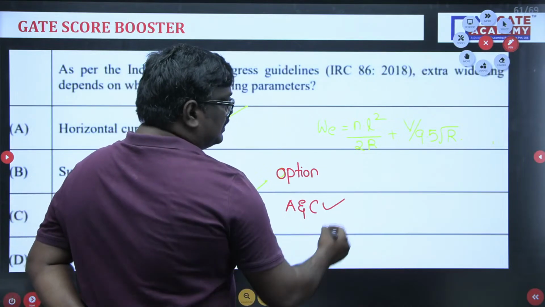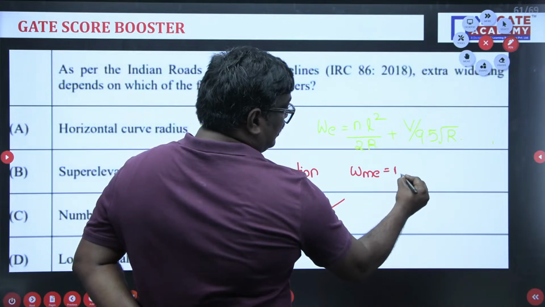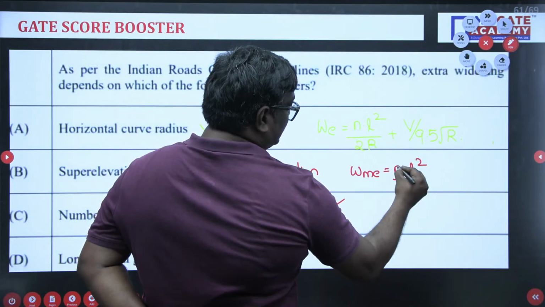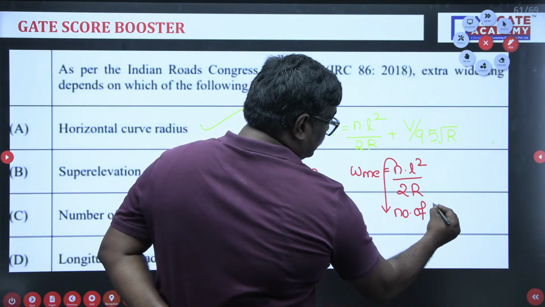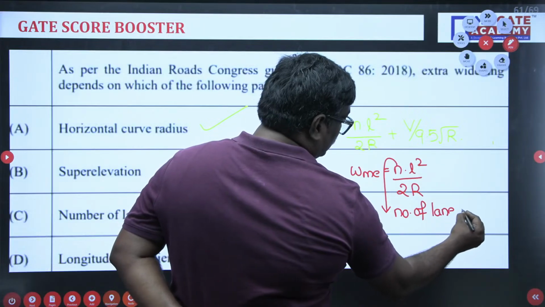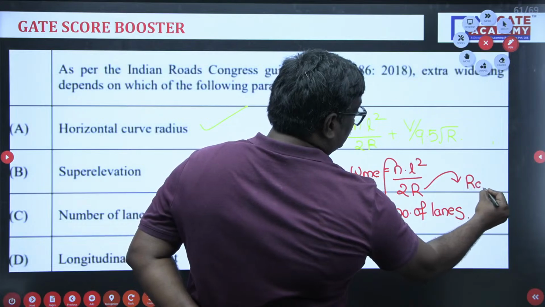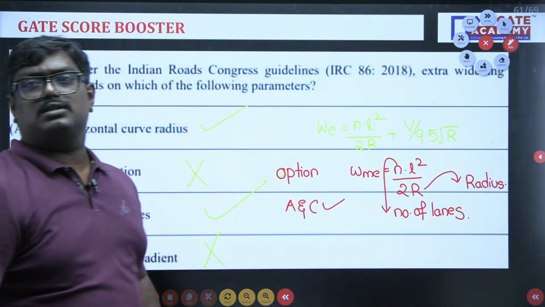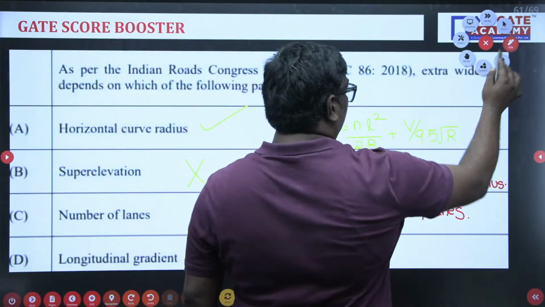And mechanical widening is equal to nL square by 2R, where n represents the number of lanes and R represents the radius. So using this content, you can know this. Clear, students? So options A and C are absolutely correct.